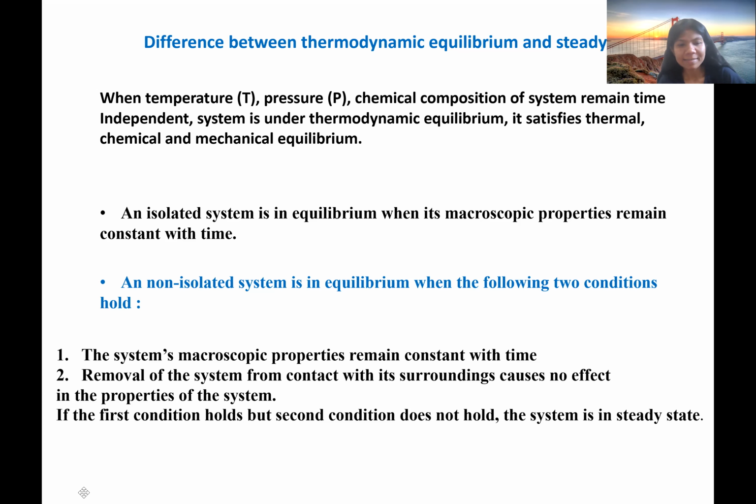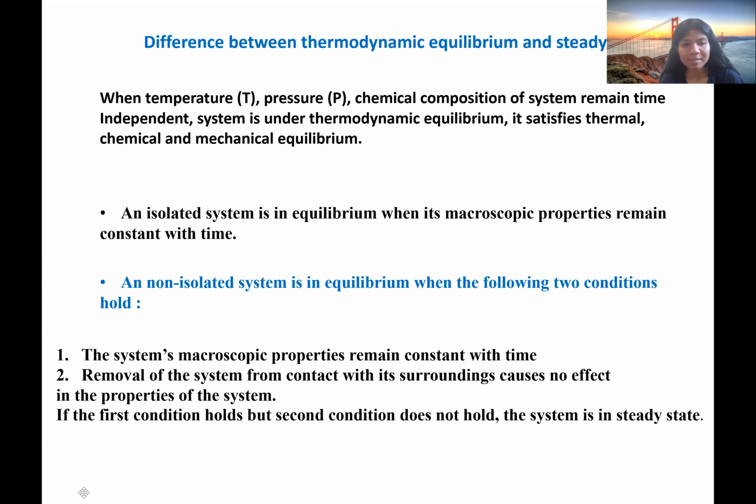Condition number one is the macroscopic properties have to remain time invariant. And condition number two is that if we detach the system from the surroundings, there will be no change in the internal properties of the system.